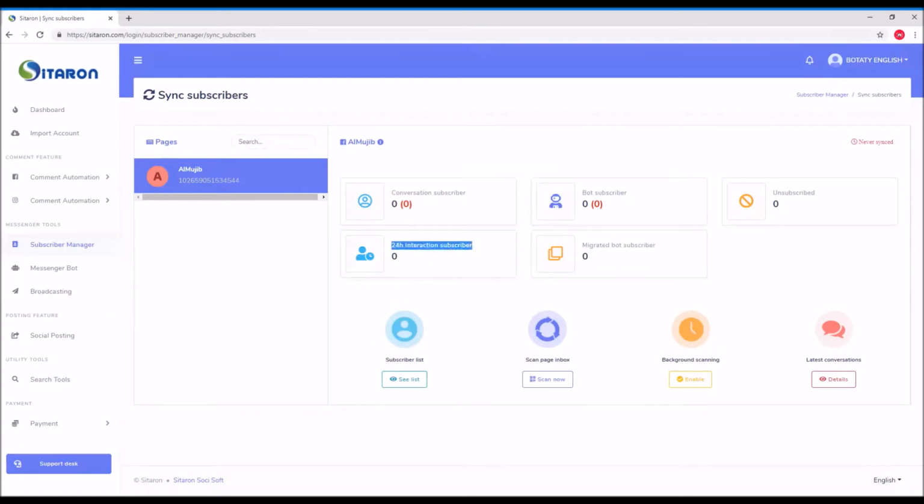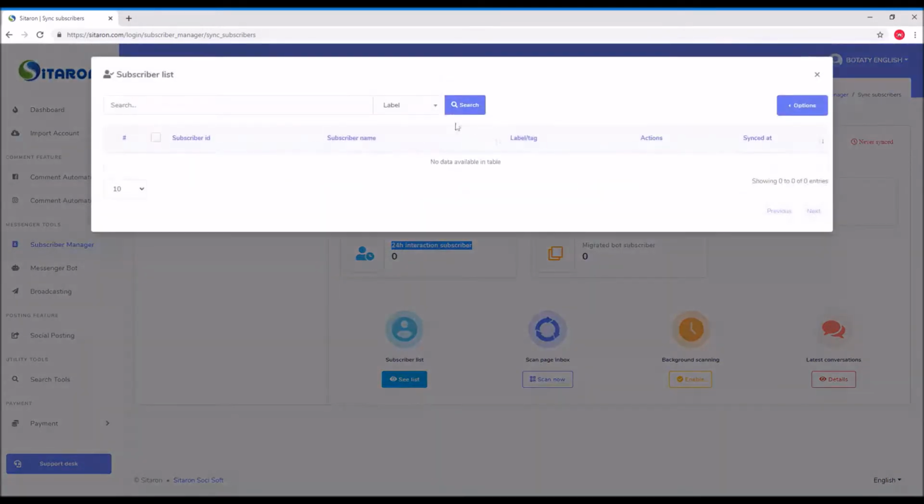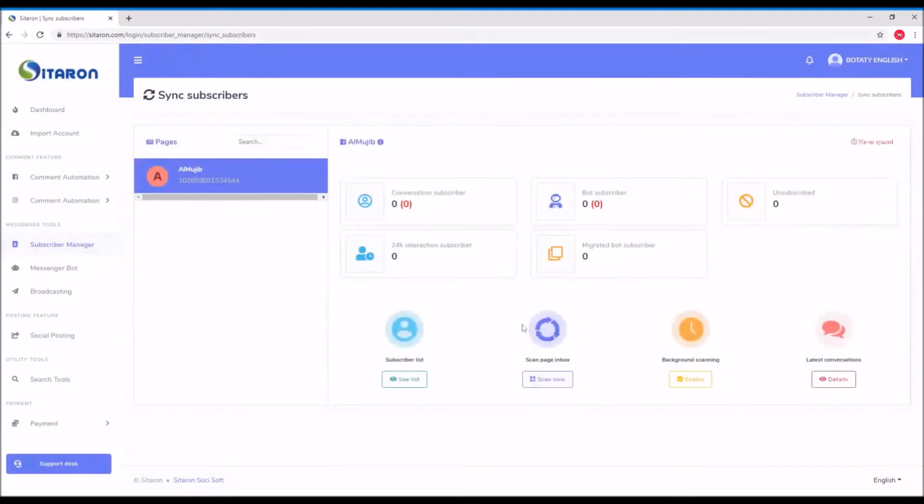To see the subscriber list, you have to click on this one. If you have any subscriber, it will be shown here. It will give you the subscriber ID, name, label or tag, action, and sync it at. If I need to scan the inbox, I can scan front end or back end. So if you do it in background, you can go through any other work if you have, and come later, you will find the subscribers.